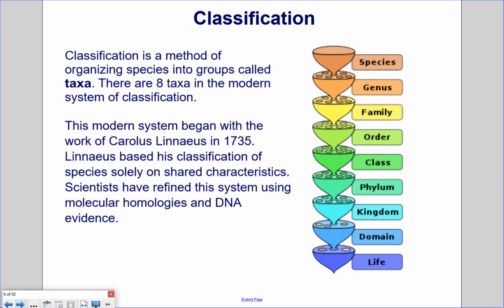Recall that species are organisms that can reproduce and have fertile offspring, and then a group of similar species fit into a genus, then genera fit into a family, and then order, class, phylum, kingdom, domain, and finally all life. This modern system began with the work of Carolus Linnaeus in 1735. Linnaeus based his classification of species solely on shared characteristics. Scientists have refined the system using molecular homologies and DNA evidence.